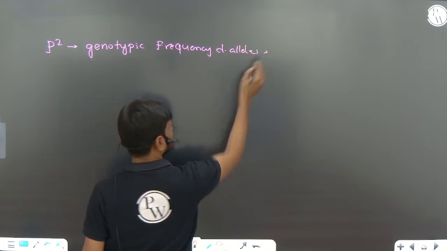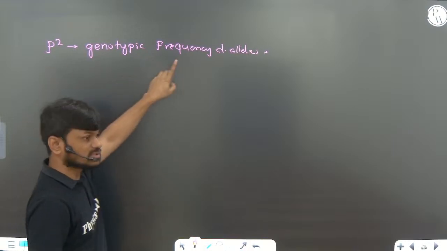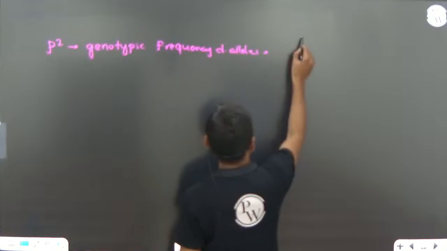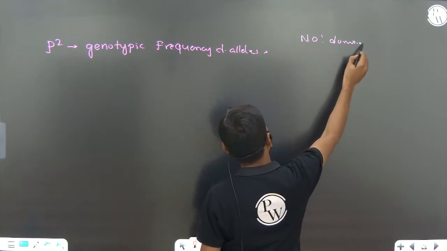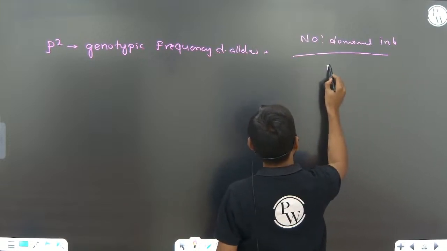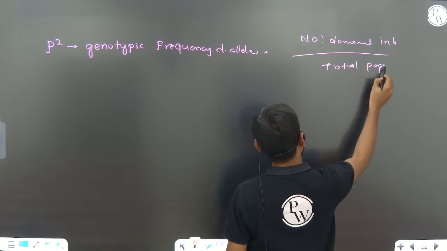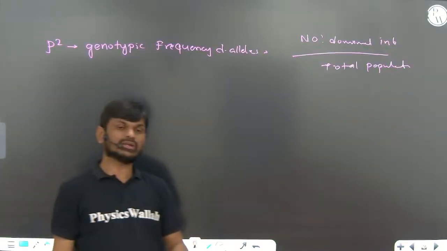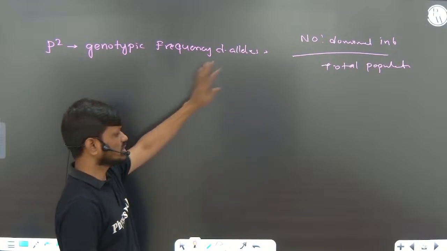Dominant alleles. So how to calculate genotypic frequency? P square is equal to number of dominant individuals by total population. If you wanted to calculate the P square genotypic frequency, you have to use this formula.